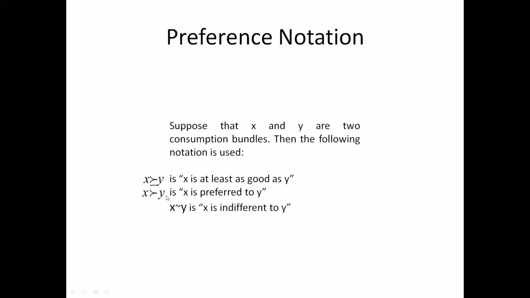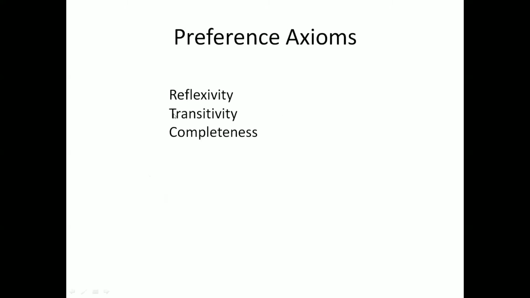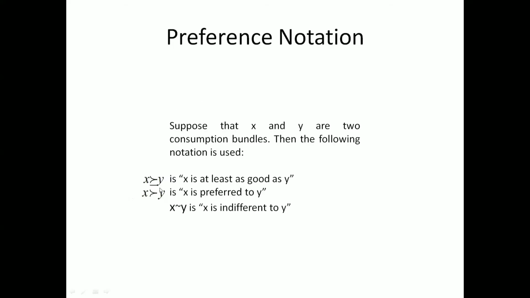X is revealed preferred to Y, and if Y is revealed preferred to Z, then Z cannot be revealed preferred to X. It means you are not confused. So we call this a strong preference, and this is transitivity. And if we go to reflexivity, this is talking about the weak preferences. It is "at least as good as".